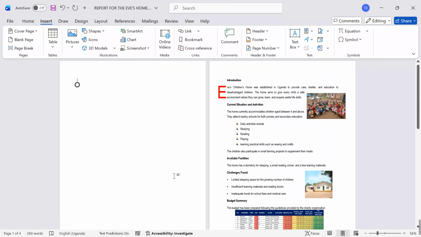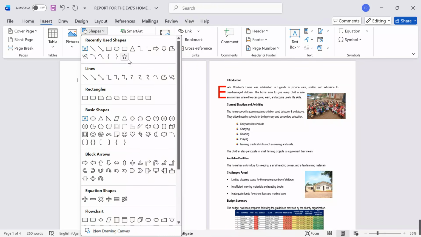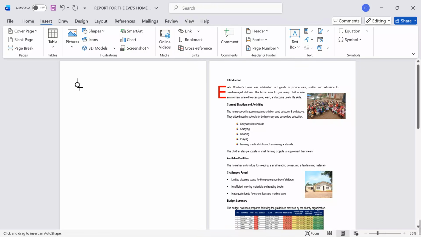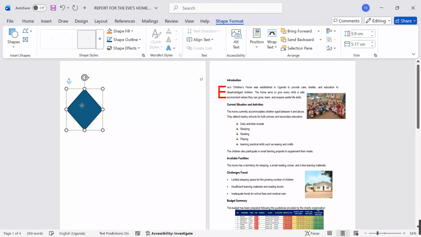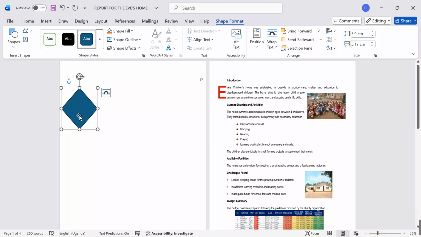So now, I will see how I can come up with a clear design. I want to see that every single detail I put in my report is really on point. So under shapes, I choose a diamond. I start structuring it from here. Let me put this diamond here. The curriculum is calling for a learner that has understood the application and knows how to manipulate it for the better. Ctrl+C, Ctrl+V.